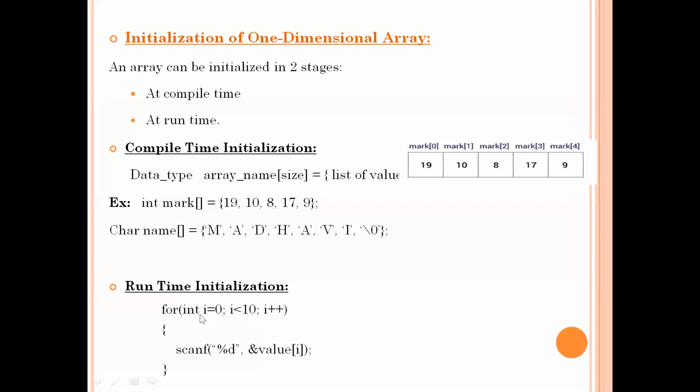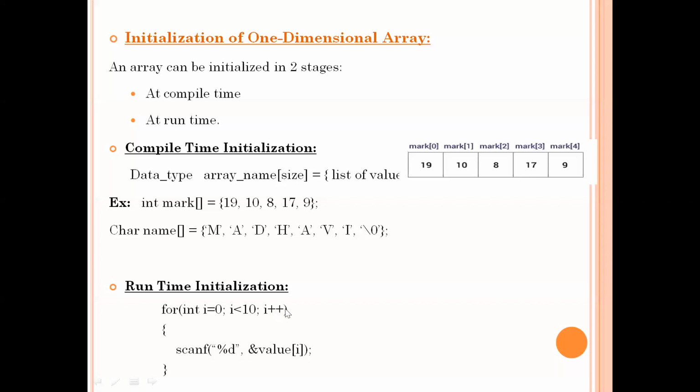Initially I am setting I as 0, that means scanf %d ampersand value of 0. That means whatever value the user enters the first time will be stored at index 0.